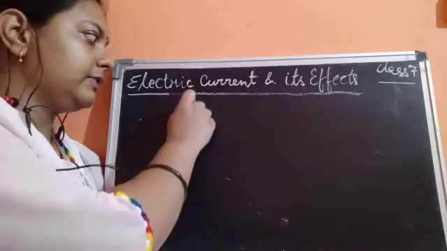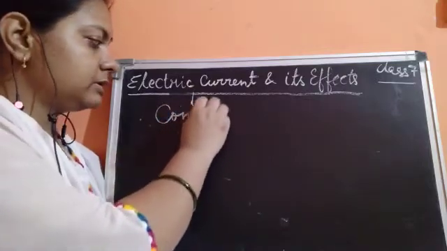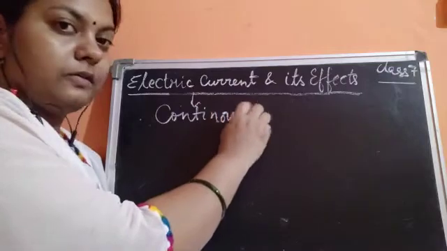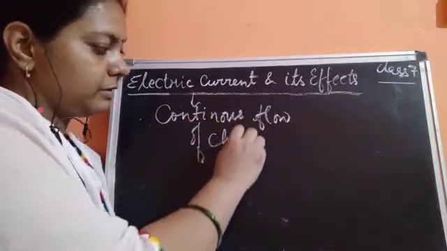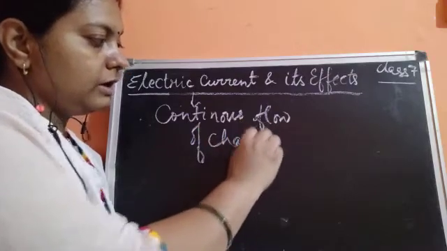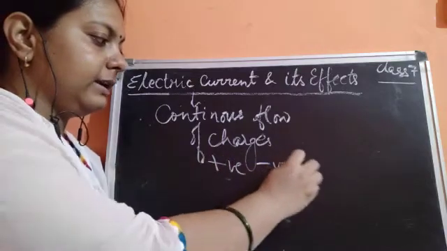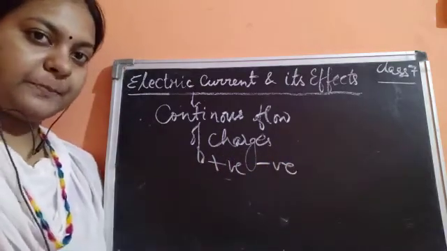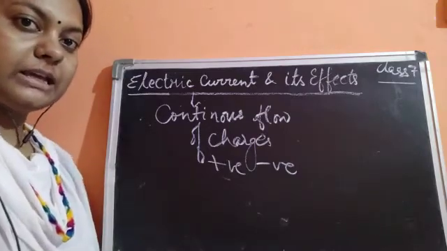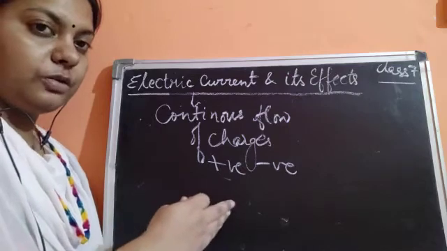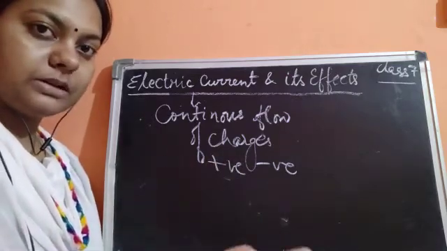So what does electric current mean? It means the continuous flow of charges. What kind of charges could it be? It could be positive or negative charges, as we talked yesterday. And I also told that if this current is flowing, it means that it will be flowing with the help of certain objects.